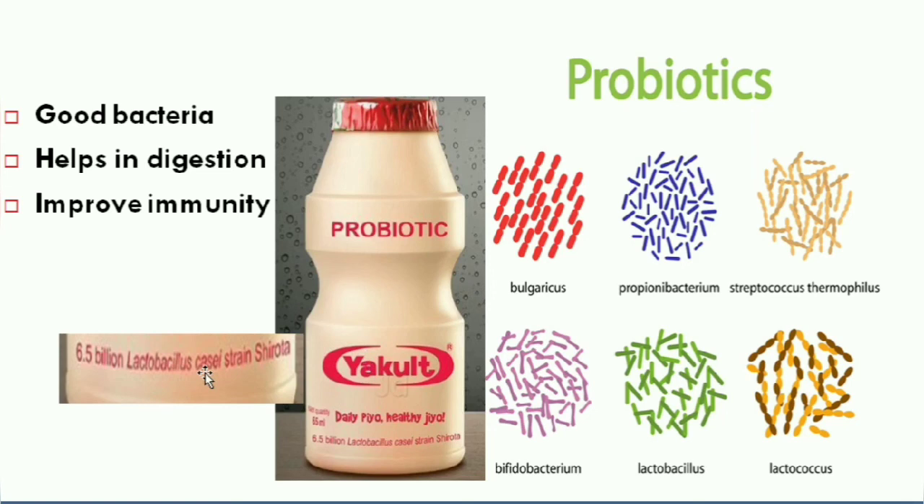improves the immunity. Not only Lactobacillus, there are other probiotics available like Bulgaricus and Streptococcus thermophilus, Lactococcus, Lactobacillus, Bifidobacterium, Propionibacterium, etc. Whatever it is, all these are good bacteria which will help our digestive system. So these are the main points of the role of microorganisms in food.